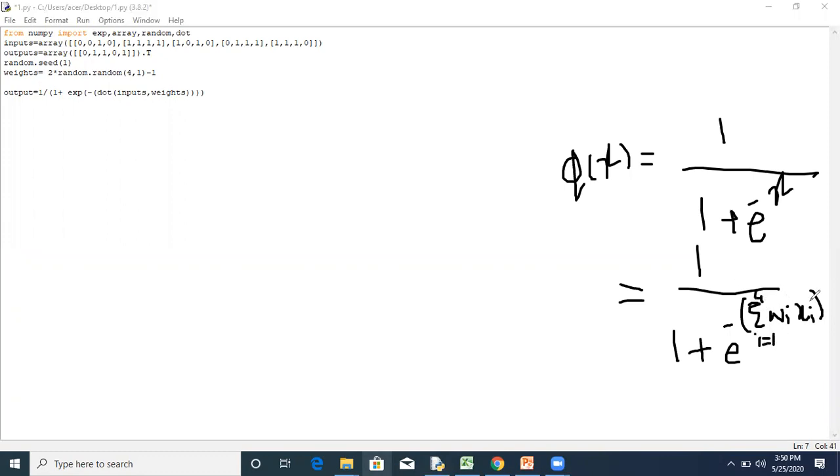So in this example, the formula will look like this. That's why we are taking the product of inputs and weights, where inputs are x and weights are w. So x into w we are taking, and then we are taking its exponential power.